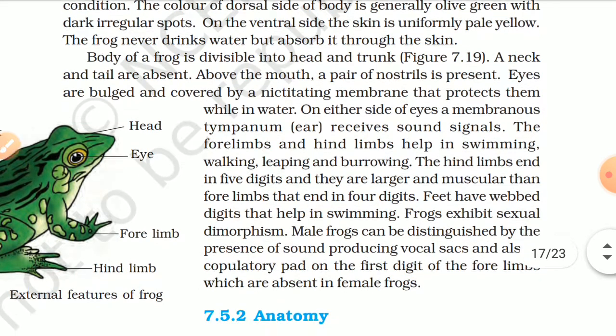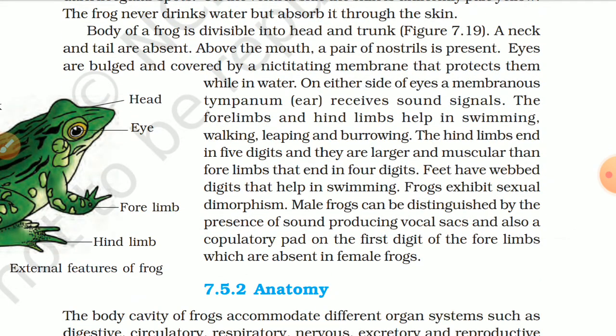Body of frog is divisible into head and trunk, figure 7.19. A neck and tail are absent. Above the mouth, a pair of nostrils is present. Eyes are bulged and covered by a nictitating membrane that protects them while in water. On either side of the eyes, a membranous tympanum, the ear, receives sound signals.